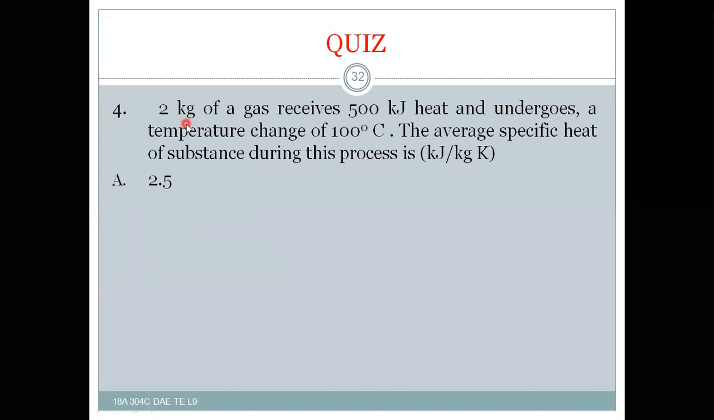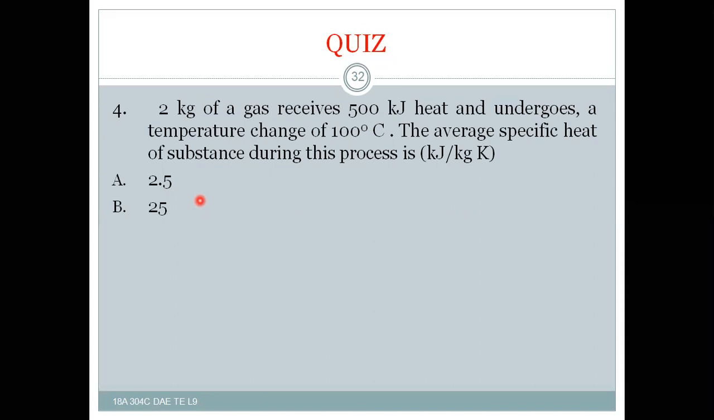So mass is given for us, heat transferred is also given for us, temperature difference is also given for us. So then you can calculate the specific heat. Q is equal to m Cp (T2 minus T1). So m is there for us, Q is also there for us, T2 minus T1 is also there for us.